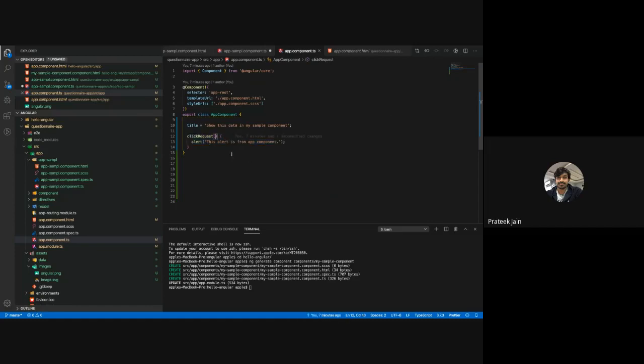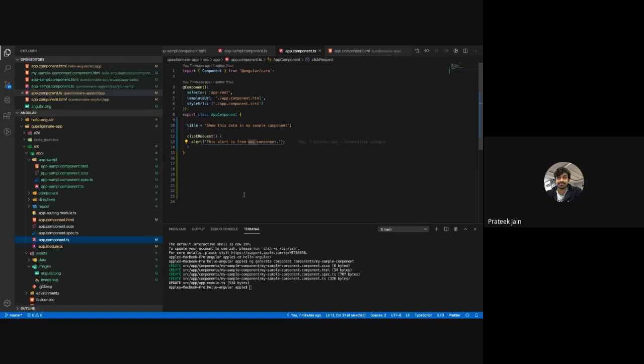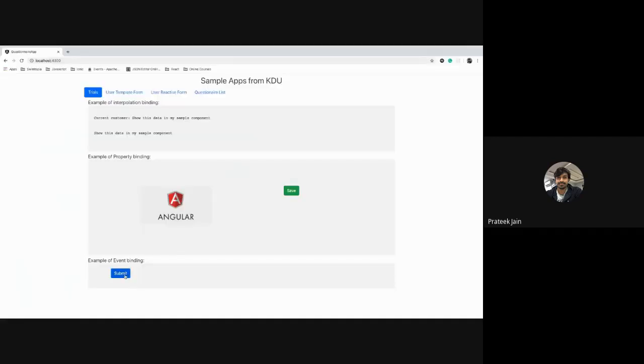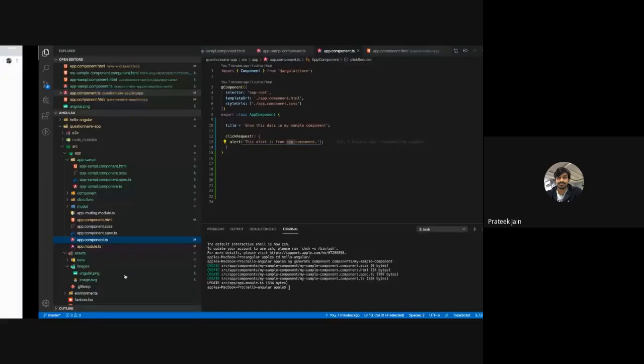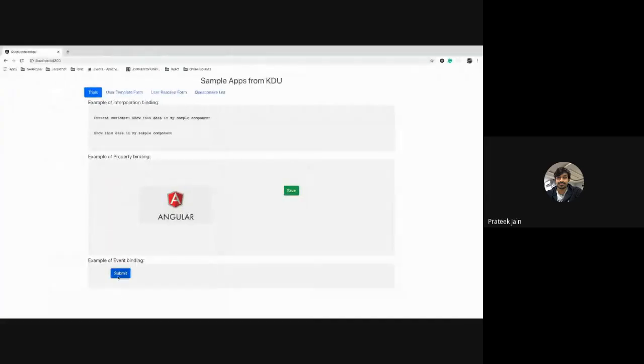So what is happening right now? An alert is getting called. This alert is from my app component. The scenario which we have right now in front of us is, whenever a button click happens, that button click is on app sample, and we have an app component there which is handling that click event. If I go and click on the submit button, previously I was seeing this alert as my button click. Now instead of that alert, I am emitting this clickRequest, which is my triggerer. When that triggerer is getting called, see, the alert which is coming is from my app component.